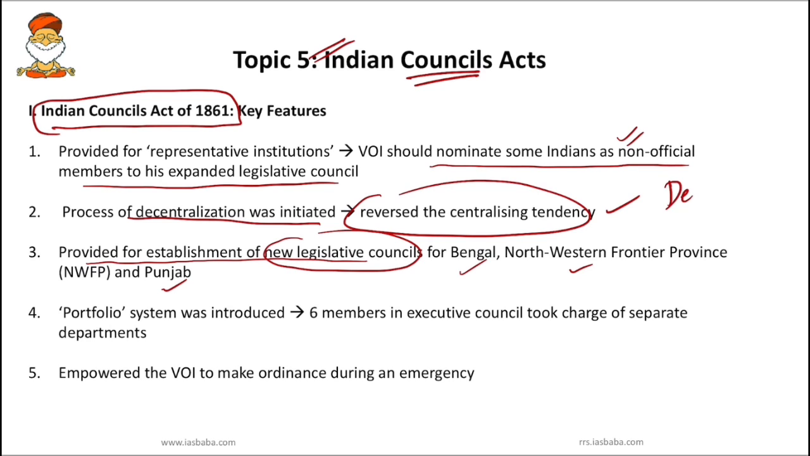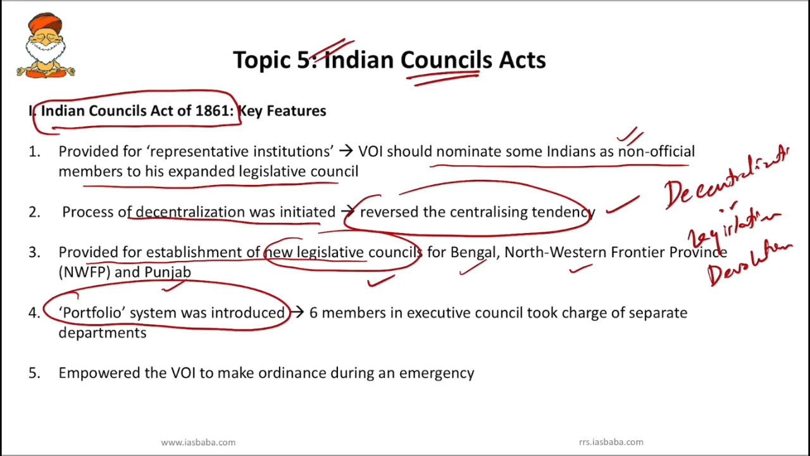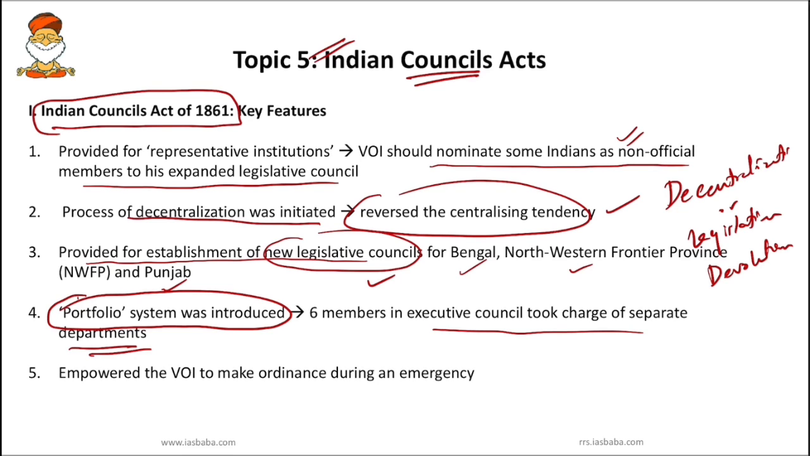So you have to know two important things. One is the decentralization, or I can call it legislative devolution. And second one is the establishment of new councils in Bengal, Northwestern Frontier Province and Punjab. And next important feature is the portfolio system was introduced. So Indian Council Act 1861 transformed the Viceroy of India's Executive Council into a cabinet which was run on the portfolio system. So 6 members in the Executive Council took charge of separate departments. So the portfolio system was started under this Indian Council Act 1861, one of the important features.